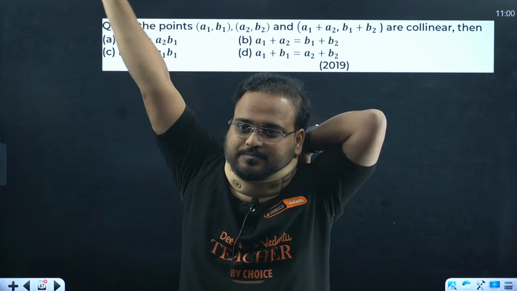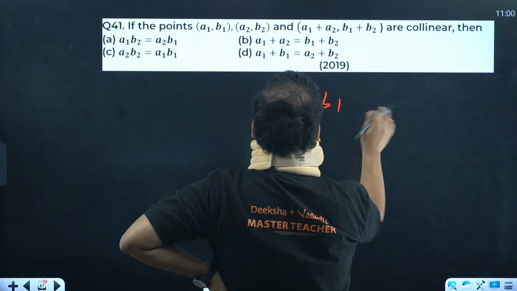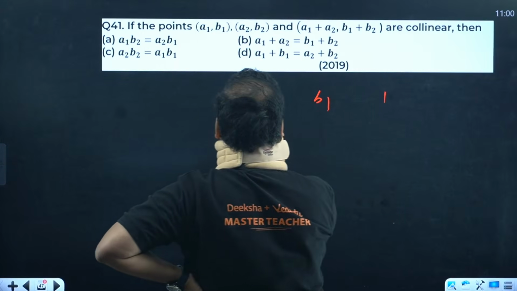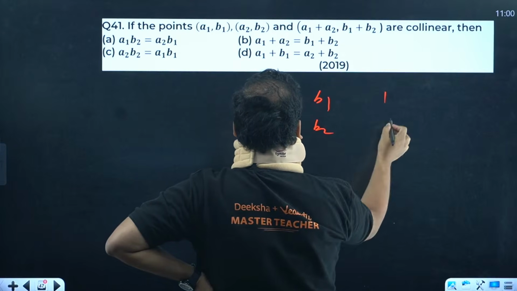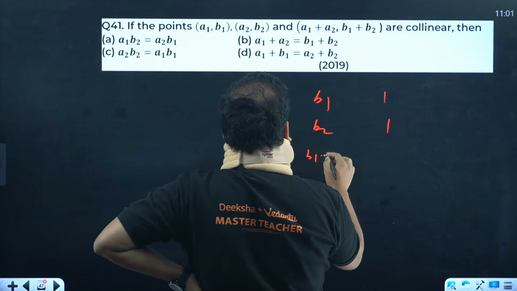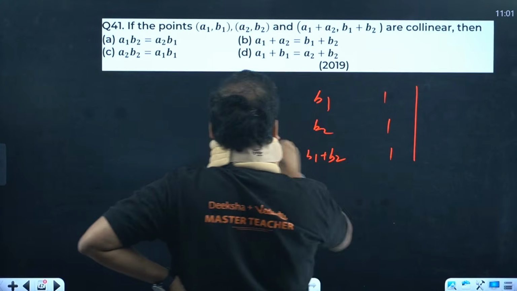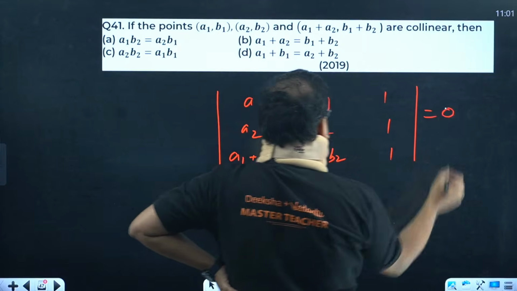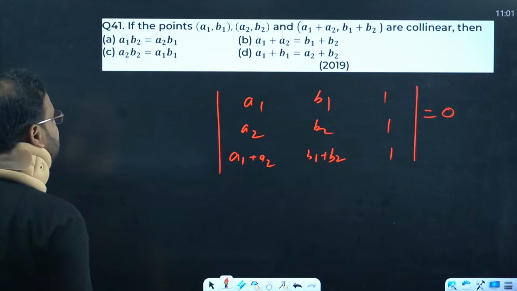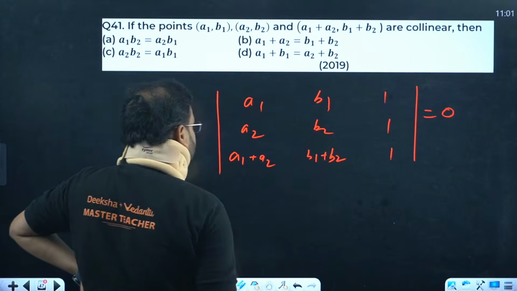Collinear means the determinant with rows A1, B1, 1; A2, B2, 1; A1 plus A2, B1 plus B2, 1 should be equal to 0. Again, we can try to make this the same, but not required. Actually, we can simply use the expansion of it.